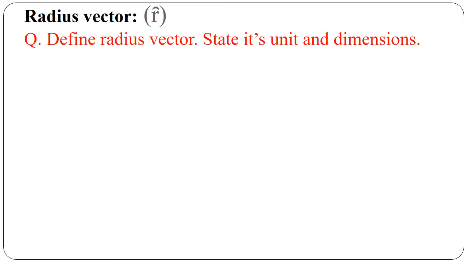A question can be asked in the exam: define radius vector and state its unit and dimension. So what is radius vector? Always remember that the name itself indicates its definition. Radius vector is related to the radius of a circle and a vector. Let's see the image.